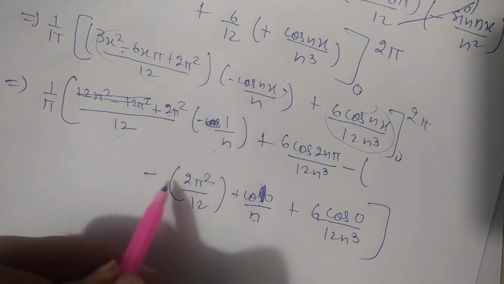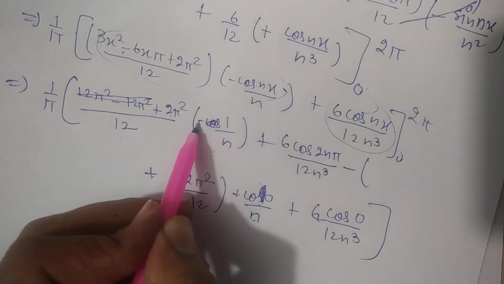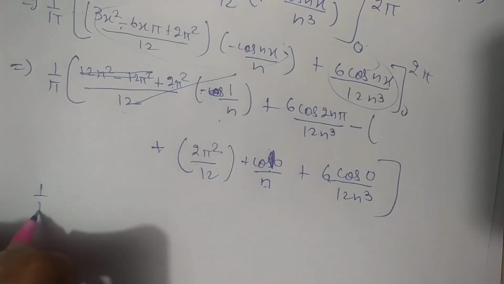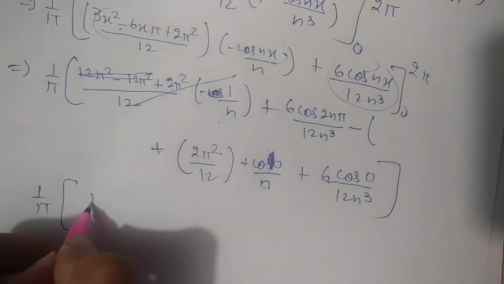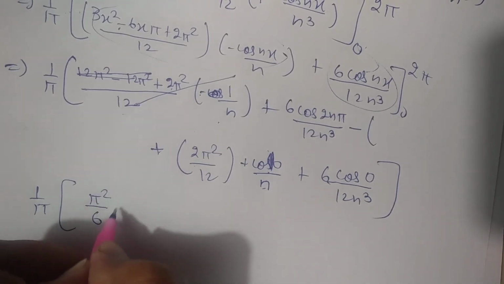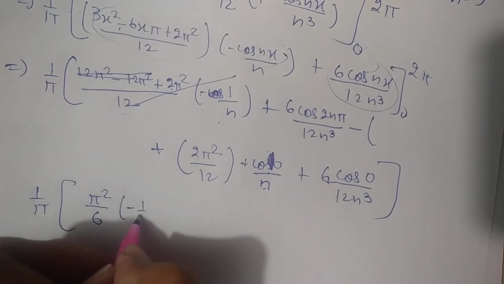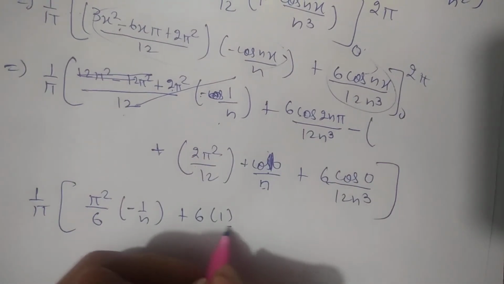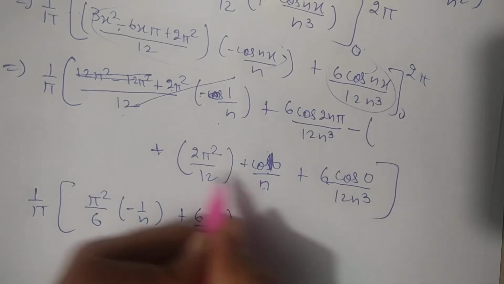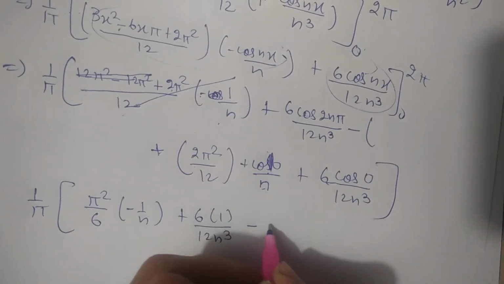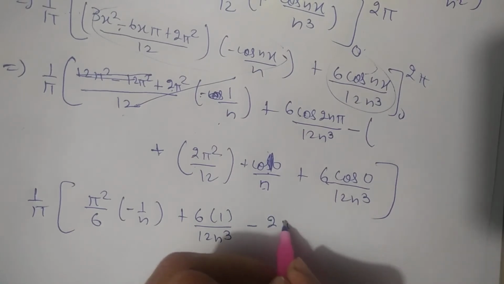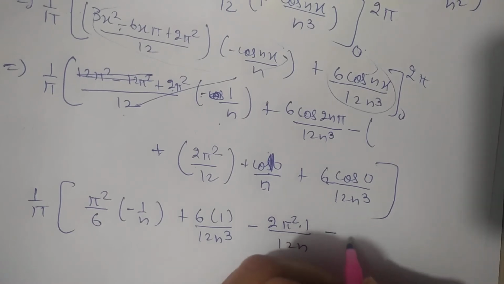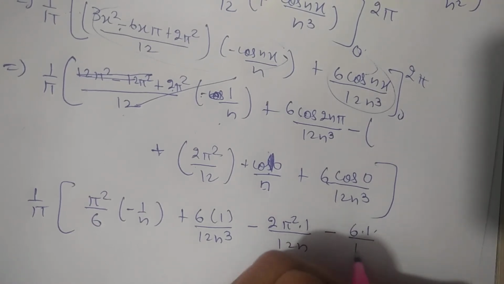So this minus and this minus will turn into plus, and here this value is in negative. So this whole term will cancel out this, as I will write it in the fair term. Then 1 by pi bracket start pi square by 6 into minus 1 by n plus 6 into 1 divided by 12 n cube, and here minus 2 pi square dot 1 divided by 12n and minus 6 dot 1 divided by 12n cube.